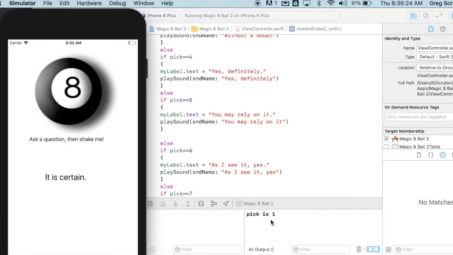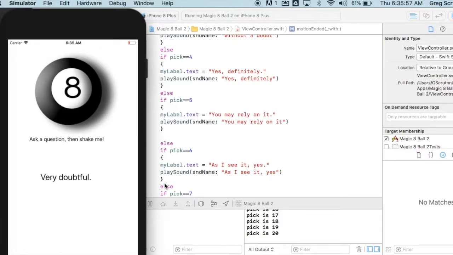It is certain. Okay, 1 works, 2 works, 3 works, 4 works, Yes, definitely. And You may rely on it. Good, 5 works. As I see it, 6. Yes, 7. Most likely, 8. Outlook good, 9. Yes, 10. Signs point to yes, 11. Reply hazy, try again, 12. Ask again later, 13. Better not tell you now, 14. Cannot predict now, 15. Concentrate and ask again, 16. Don't count on it, 17. My reply is no, 18. My sources say no, 19. Outlook not so good, and finally 20. Very doubtful.